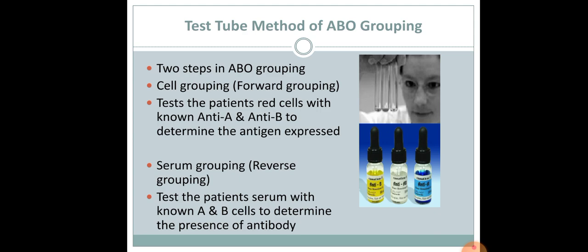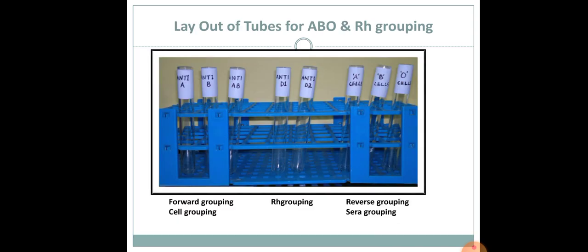Now the next method will be the test tube method of ABO grouping. It involves two steps: cell grouping, that is forward grouping, and serum grouping, which is reverse grouping. In forward grouping, we determine the antigens which are present, and serum grouping determines the presence of antibodies. Layout of tubes for ABO and RH grouping. Here we will be needing tubes for both forward grouping and reverse grouping.